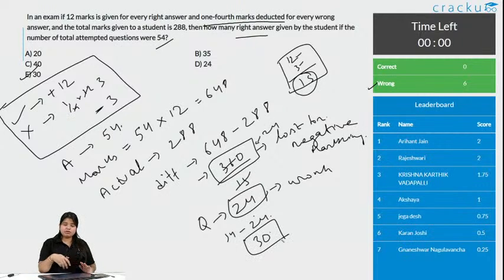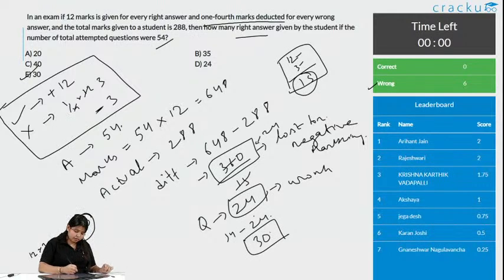The other thing you can do is approximate it. For example, he is getting 288 after doing the negative marking. So, whatever he marks must be greater than 288, or even greater than 300, because he will do something wrong and lose marks back. Let us take 30, or anything which ends at 10, like 20, 30, 40. So, of 54, let us take 20. If he is doing only 20 correct, then what he will get is 240. This is less than 288, so not possible.